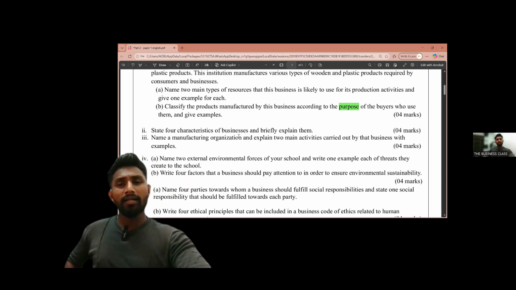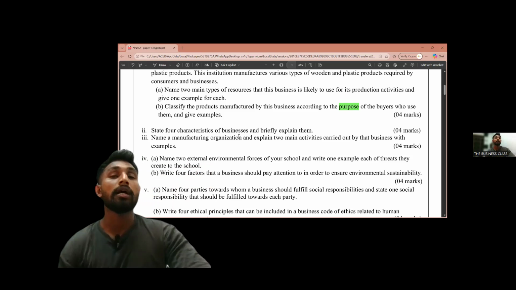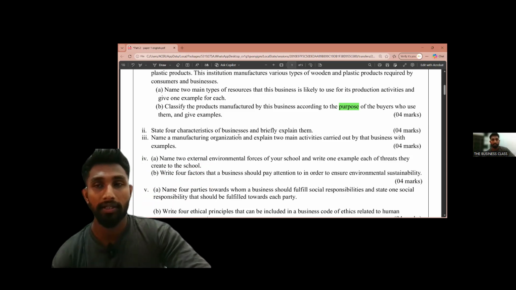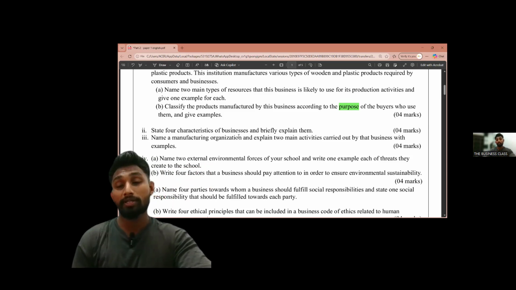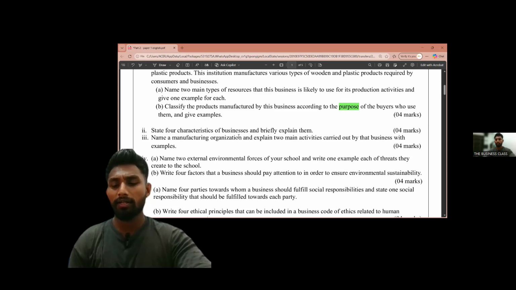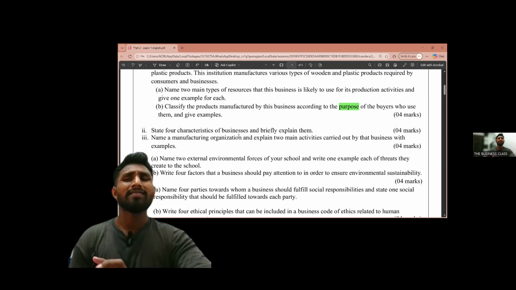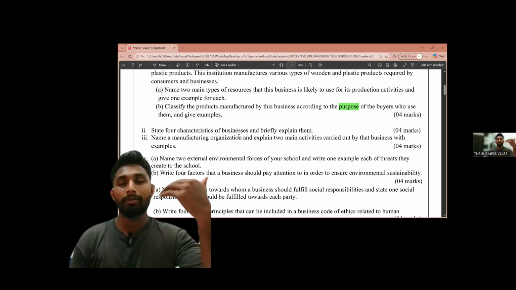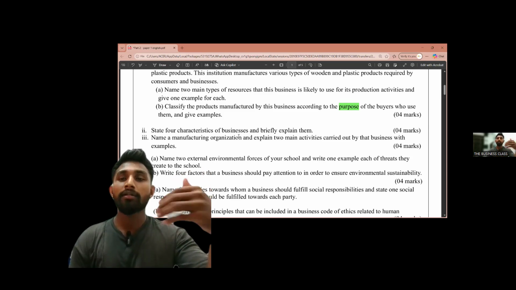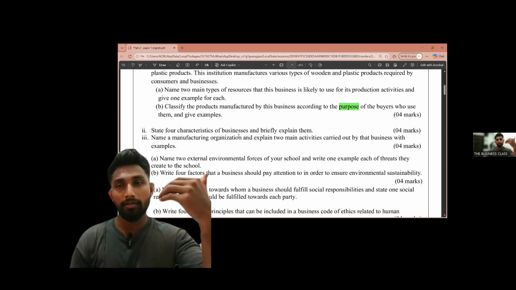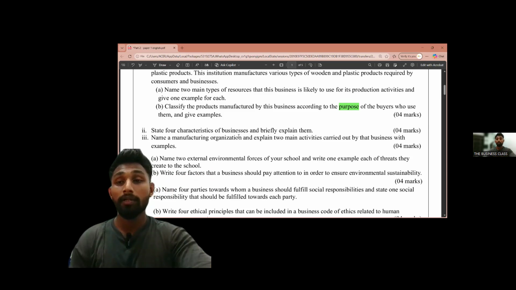Then we can get another example like earning profit or wealth maximization. Another characteristic we can get is that every business has risk and uncertainty. Every business is having risks. You can define it like this: businesses are operating in a dynamic environment, and in these dynamic environments different changes are happening, so there are many risks.